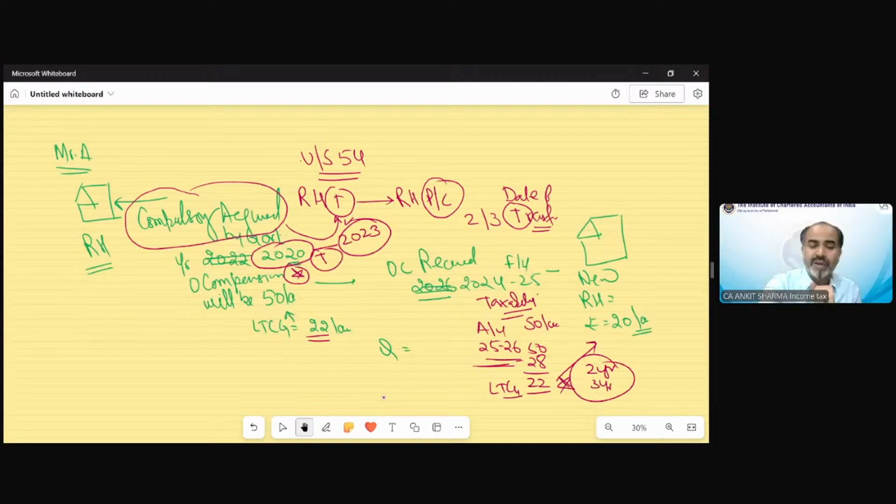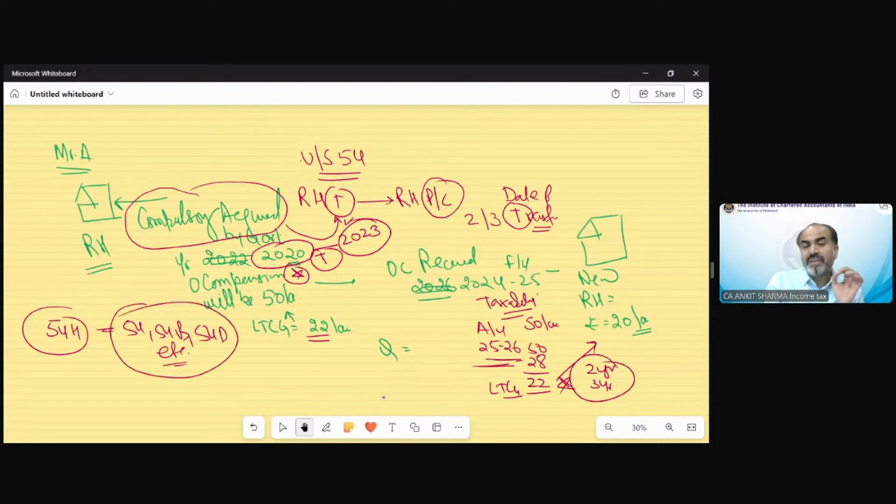So section 54H understood this problem. Yes, it would happen even in other sections also, like section 54, 54B, 54D, etc. All sections. So it says if in these sections there is compulsory acquisition, etc., then in those sections the exemption time period would not be counted from the date of transfer, but would be counted from the date the amount is received. The date the amount is received would be equivalent to the date of transfer. And if you are able to invest within 2-3 years up to the due date of ROI, etc., from the date from which the amount has been received, then exemption can be claimed.